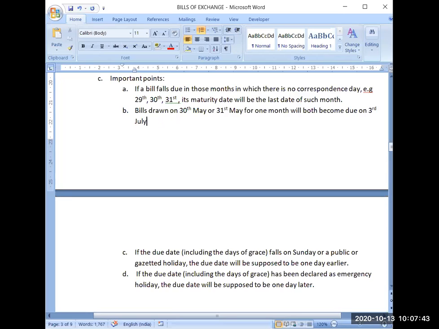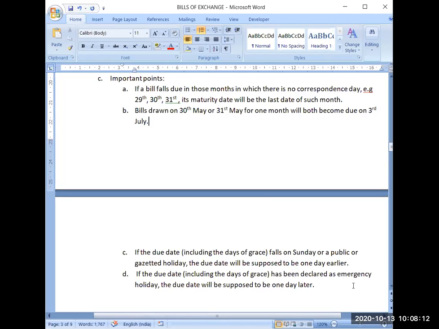Now next, if the due date including the days of grace has been declared as an emergency holiday. It was not known earlier that 3rd July would be declared an emergency holiday, due to some emergency like a lockdown situation. The due date will be one day later. So the next working day will actually be the due date. Suppose 3rd July and 4th July both were emergency holidays, then 5th July will be the due date.